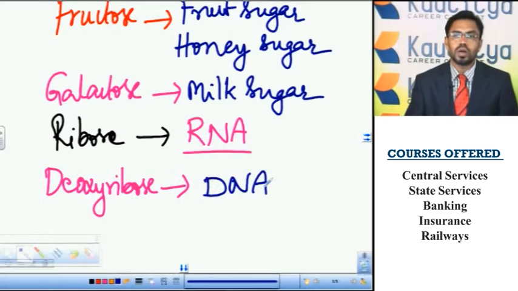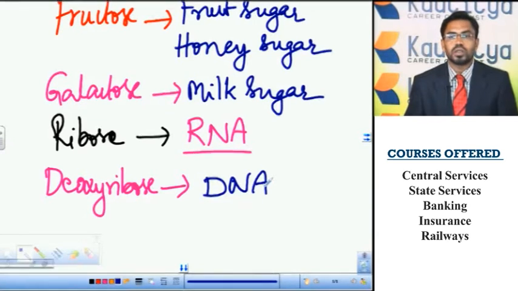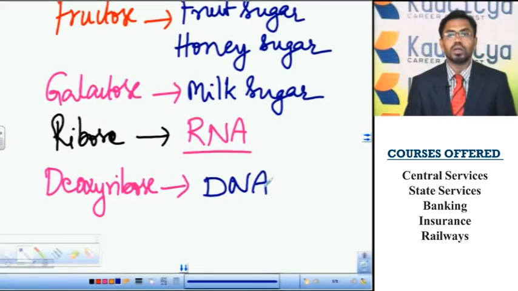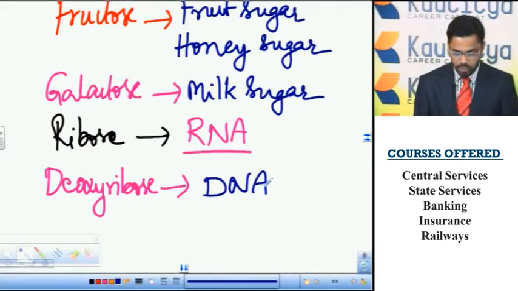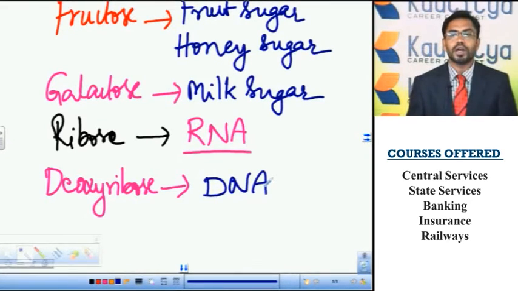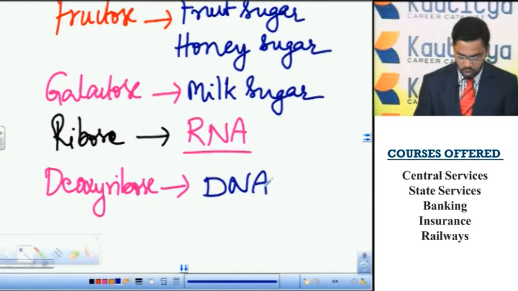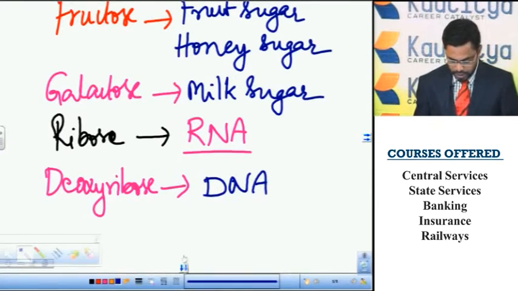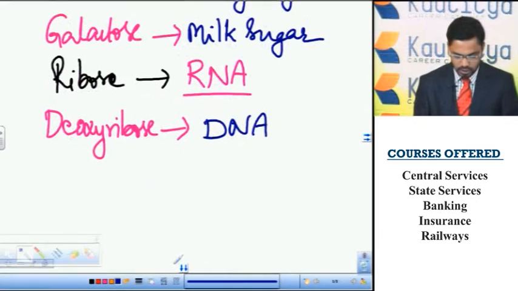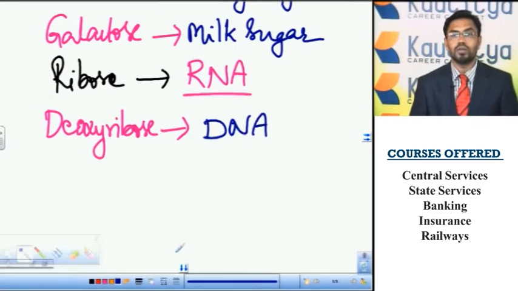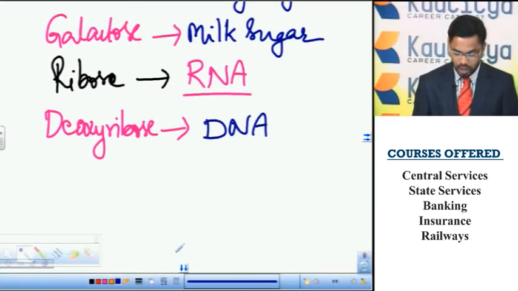So glucose, commonly called grape sugar or blood sugar. Fructose, it is commonly called fruit sugar or honey sugar. Galactose, it is commonly called milk sugar. And ribose, it is a component of RNA, ribonucleic acid. Deoxyribose, it is a component of DNA, deoxyribonucleic acid. Sorry, ribose is a component of RNA, ribonucleic acid.